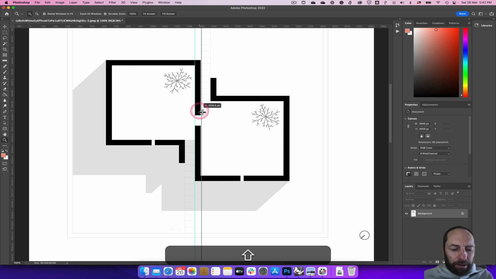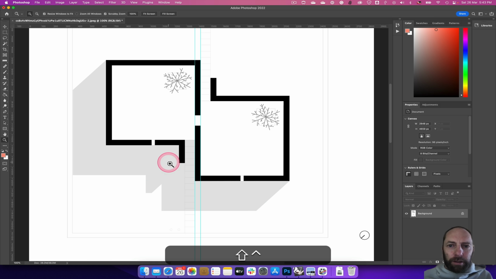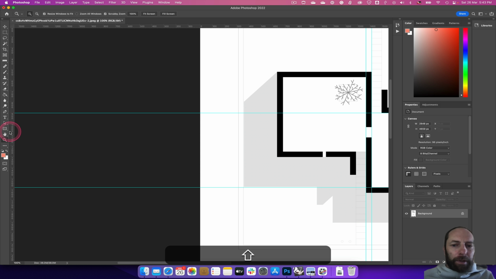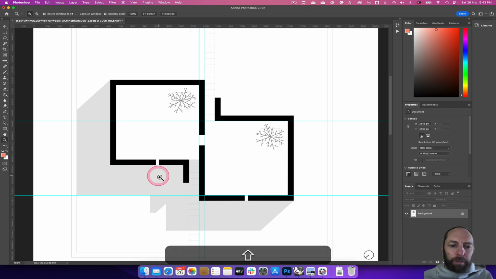So here you can see it's freaking out. If I put down control on the Mac, and I'm not sure what the shortcut is on PC, it gives us a little bit more control rather than probably snapping to the middle. So this we can start to use to dictate what we want and how we want to use it to help. Whoa, the wrong button. If I push the spacebar, I can use that to go to pan.